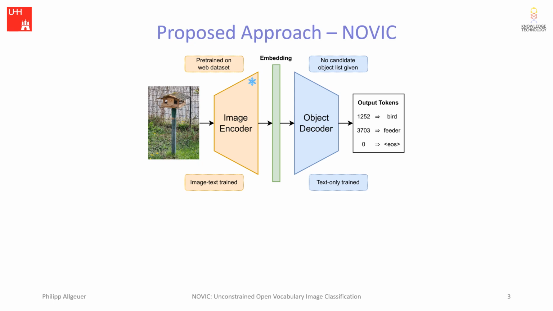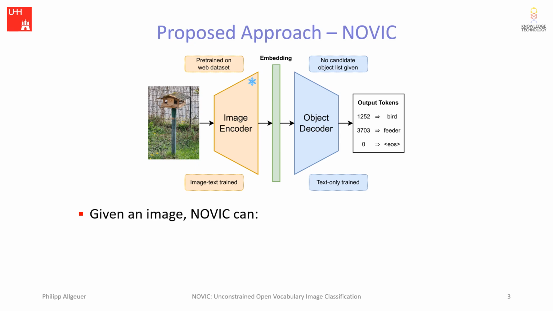To this end, we propose NOVIC, an approach where input images are first encoded by a high-performing CLIP model and then generatively decoded as an object classification label using a newly trained so-called object decoder. This decoder exclusively receives the CLIP embedding vector as input and as output simply produces the best matching object noun it can. You can think of this whole architecture as efficiently chaining a CLIP image encoder with an inverse of the corresponding text encoder trained for the specific task of object prediction.